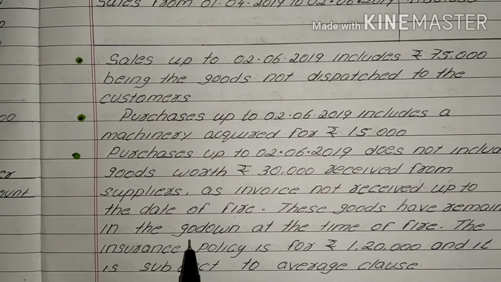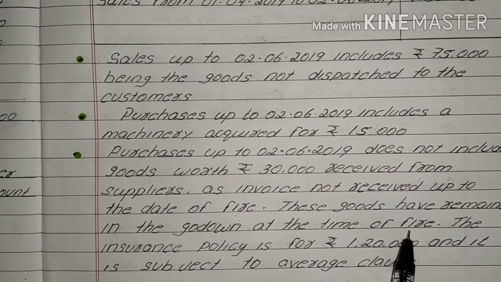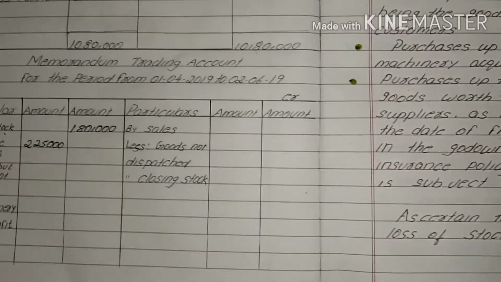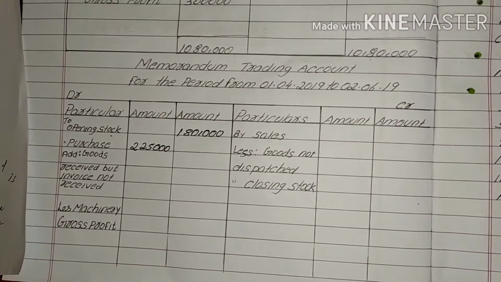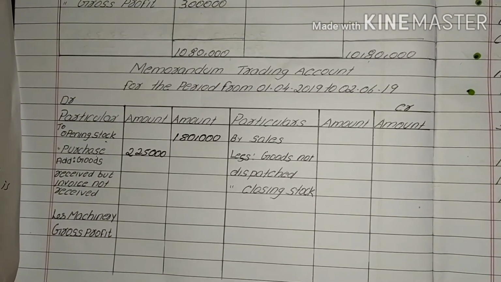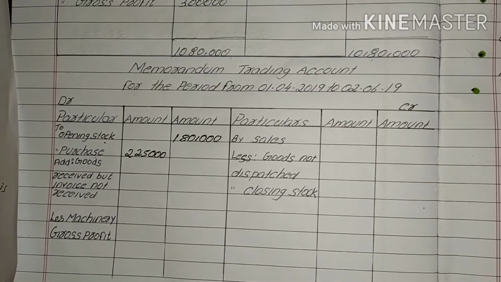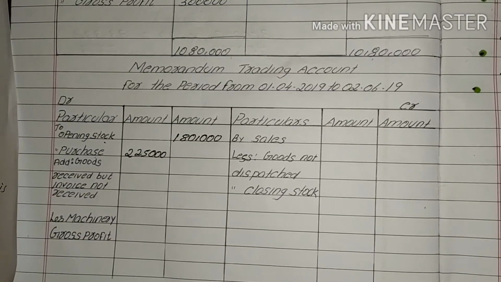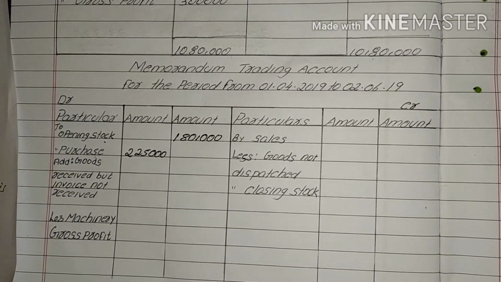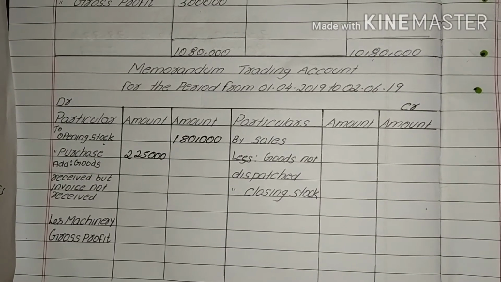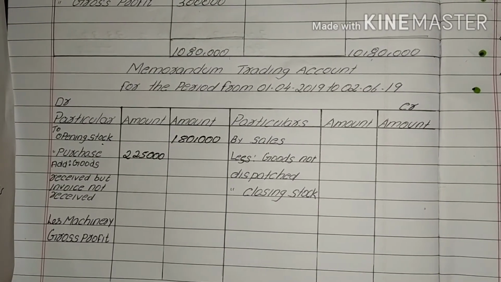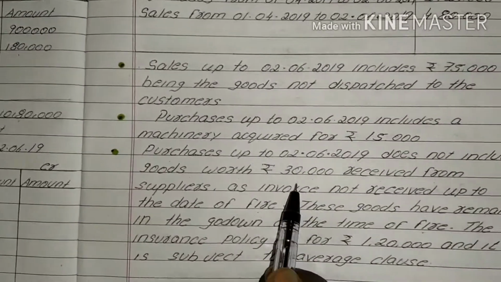These goods remained in the godown at the time of fire. Here, the amount of 30,000 is not included in the current purchase value of rupees 2,25,000 because the invoice was not received. But goods worth rupees 30,000 were destroyed in the fire, so we need to add the amount of rupees 30,000.